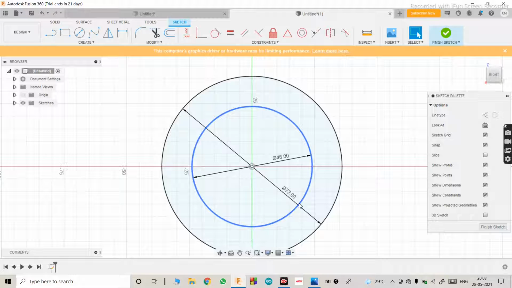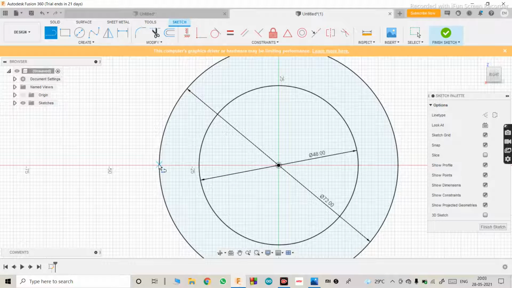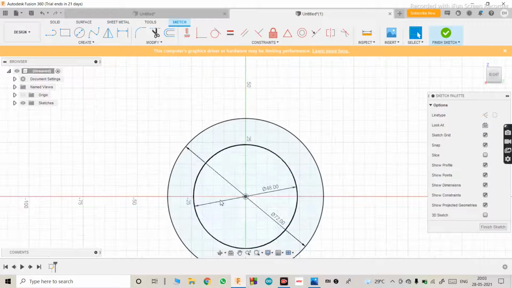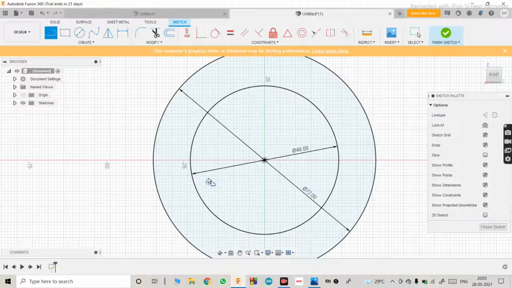Okay, then use line command. As you can see, we are not able to get that exact point, so what we'll do is we'll just use the same line command.